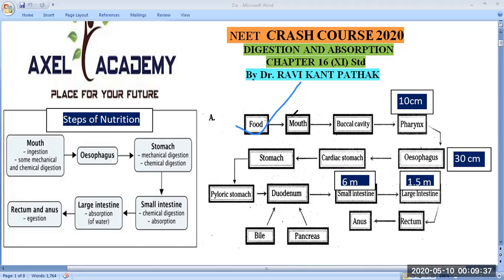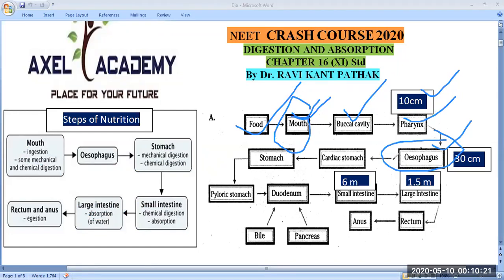Then the mouth, then the buccal cavity, also known as the oral cavity, which is provided with teeth and tongue. After that the pharynx, which is considered a junction for both the air passage and the food passage. The pharynx is 10 centimeters in length. Then the esophagus, whose length is 30 centimeters, also known as the food pipe.